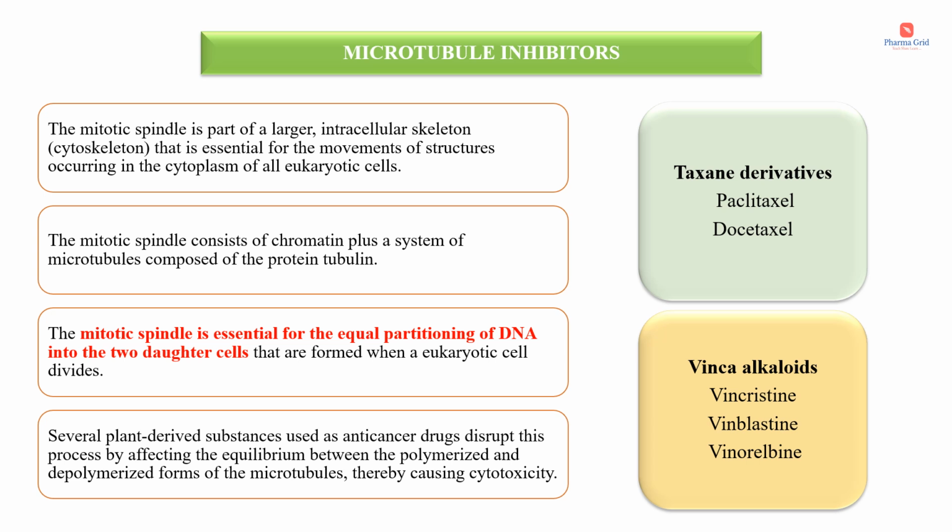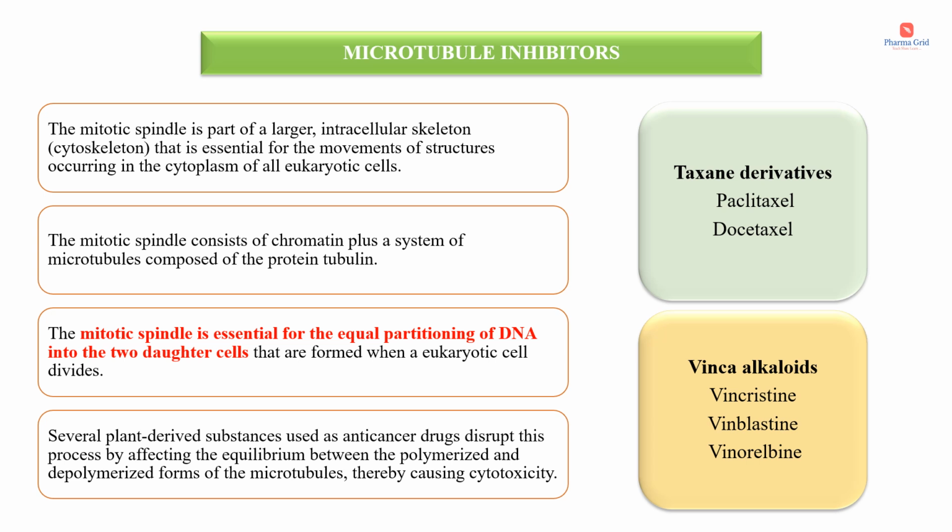So this mitotic spindle is very important for equally dividing DNA into the two daughter cells that are formed when a eukaryotic cell divides. Several plant-derived substances used as anti-cancer drugs disrupt this process by affecting the equilibrium between the polymerized and depolymerized forms of the microtubules, thereby causing cytotoxicity.